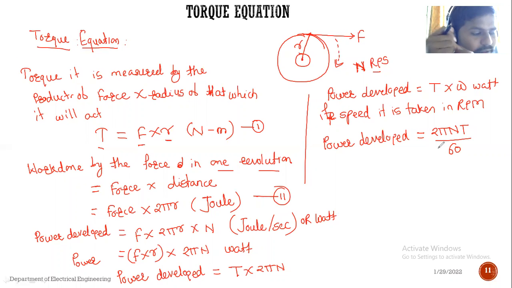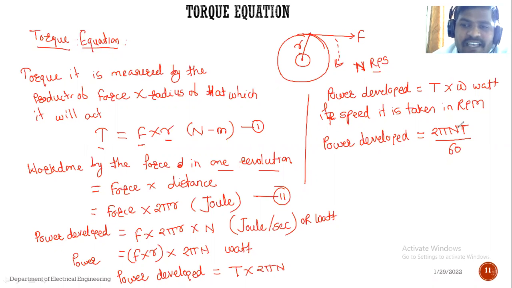Yes, sir. Okay, so see the power developed equation. First of all, write the power developed equation, that is 2 pi n t divided by 60. Here 2 pi is the constant, n is the speed of the motor, and t is the torque of the motor. n is in revolution per minute. If you take it in seconds, then divide by 60 will not come. Generally we represent it in revolution per minute, so we have taken the equation 2 pi n t divided by 60. So this is the power developed equation.